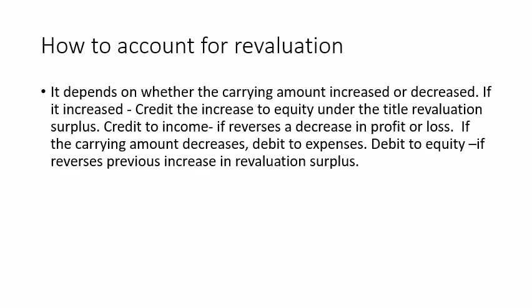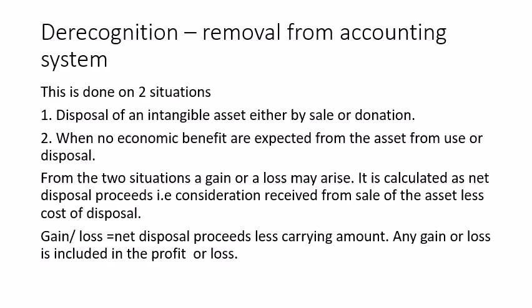How to account for revaluation? We are saying it depends on whether the carrying amount increased or decreased. If it increased, then credit the increase to equity under the title revaluation surplus. Then credit to income if it reverses a decrease previously recognized in profit or loss. If the carrying amount decreases, debit the expenses. Debit to equity if it reverses a previous increase in the revaluation surplus.